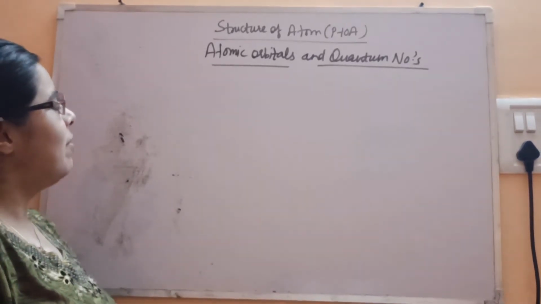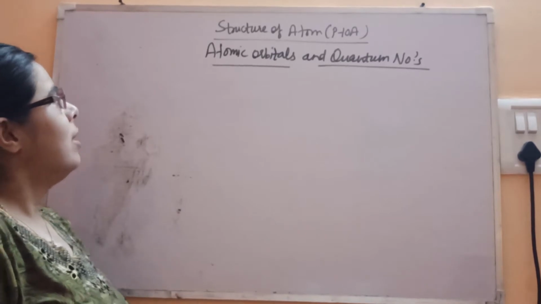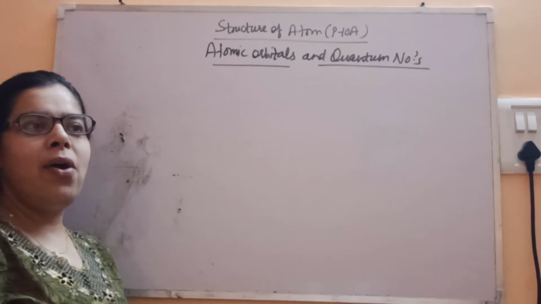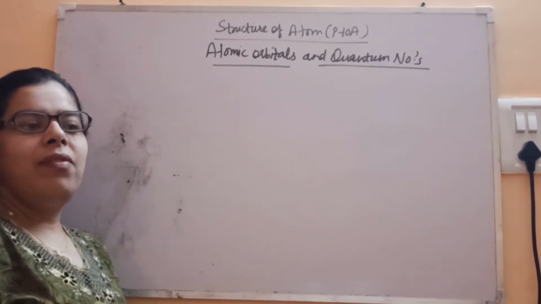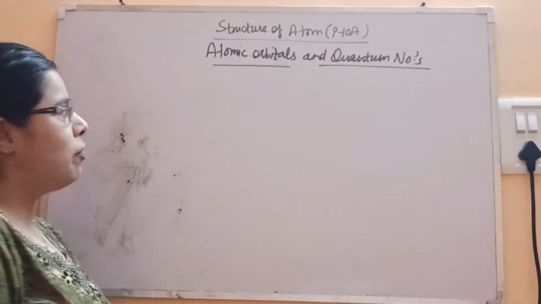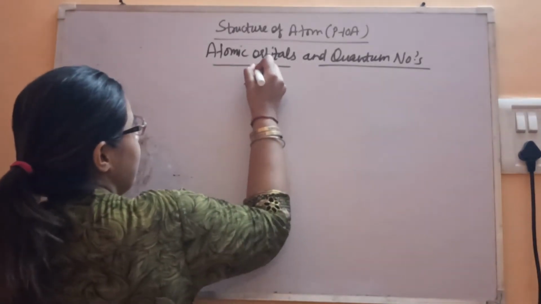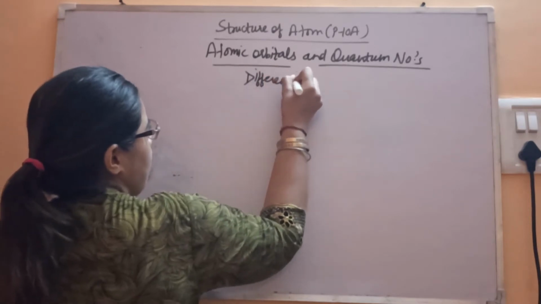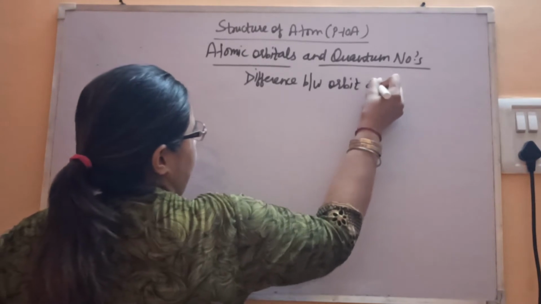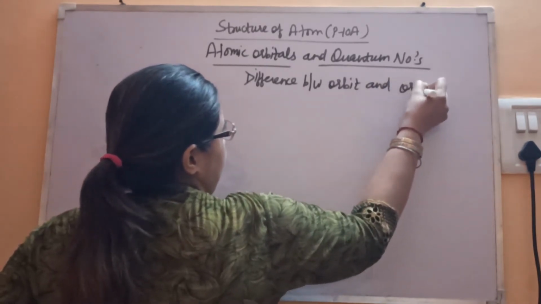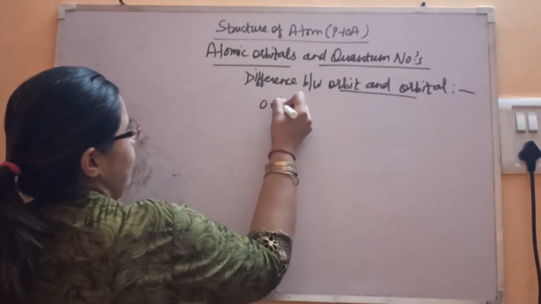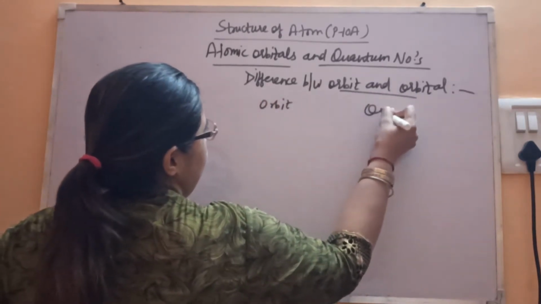So today we'll start with a new topic, that is atomic orbitals and quantum numbers. Till now you have seen what the meaning of orbit is. You don't know what an orbital is basically. So first we'll see the difference between orbit and orbital.